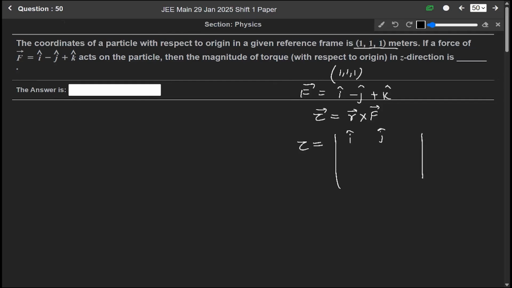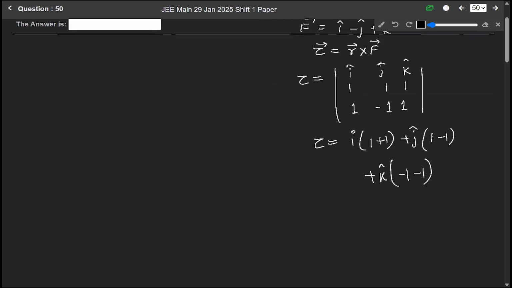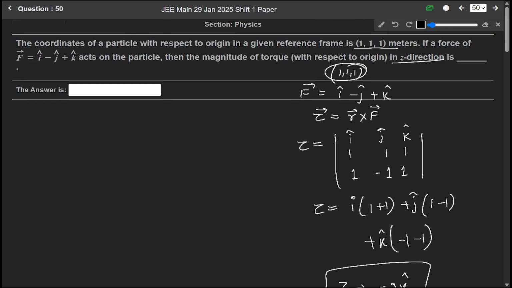i cap, j cap and k cap. R is given as 1, 1, 1, and F will be 1, minus 1 and 1. So solving it we get tau is equal to i cap (1 plus 1) plus j cap (1 minus 1) plus k cap (minus 1 minus 1). So in the z direction, we have to find the component of z, means for the z direction, the component will be minus 2k cap. So our answer is minus 2k cap.